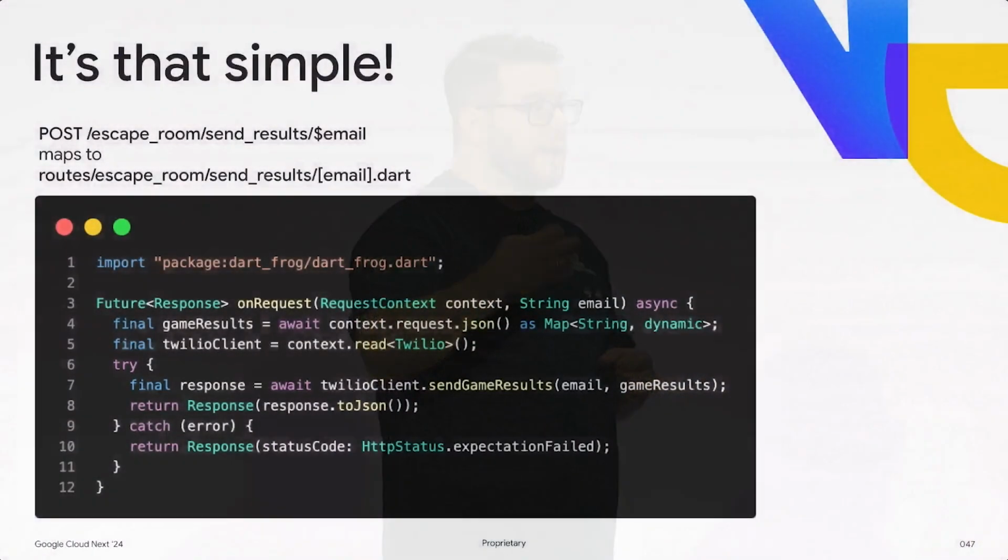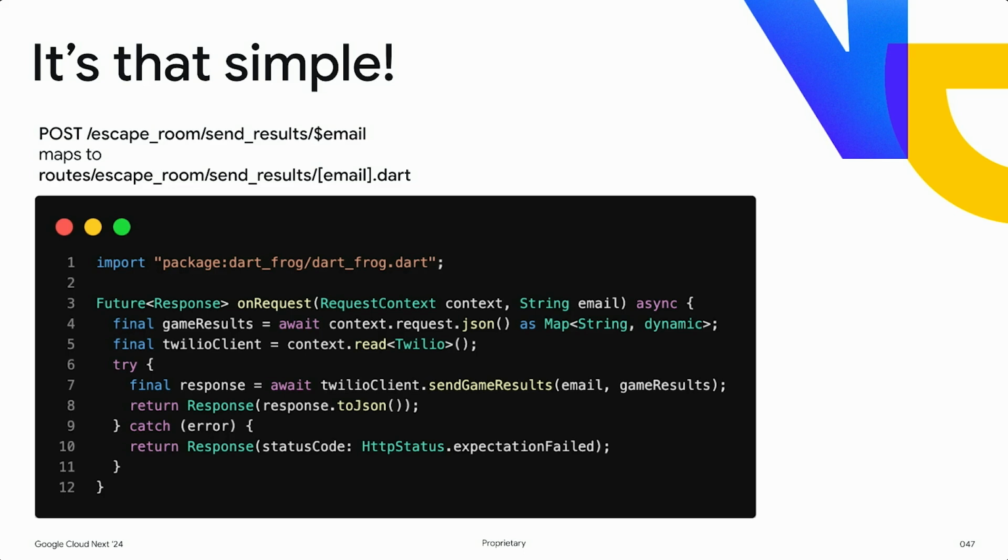And it looks like that. So if you wanted to do a POST call to send the results of this escape room to a particular email, all we have to do is create a file in routes/escape room/send results/email as a variable. And this is the entire code that we need. In this case, we're using Twilio to interact and send those emails. So we retrieve our Twilio instance from the middleware and just send that information, right?